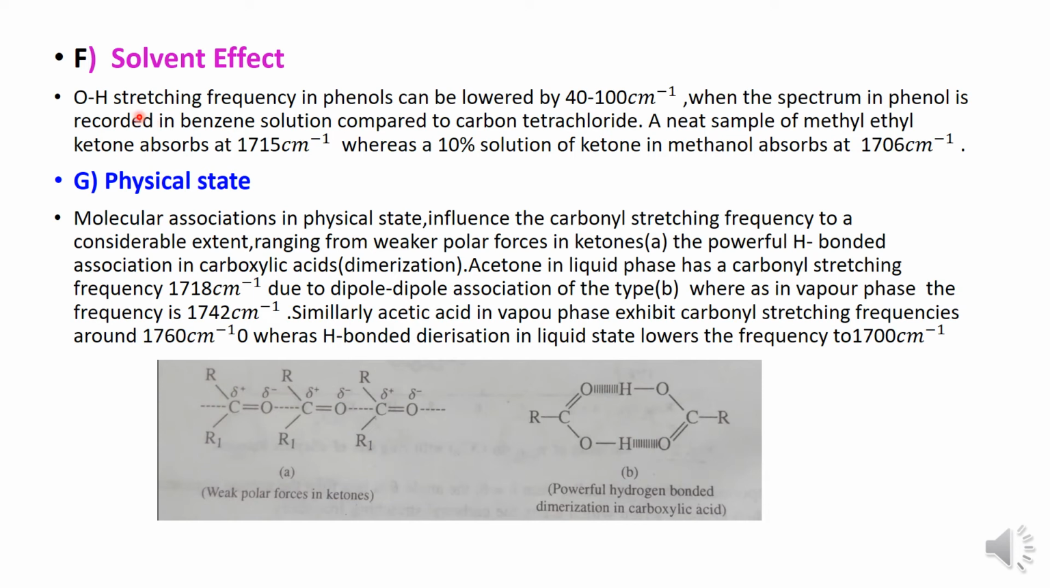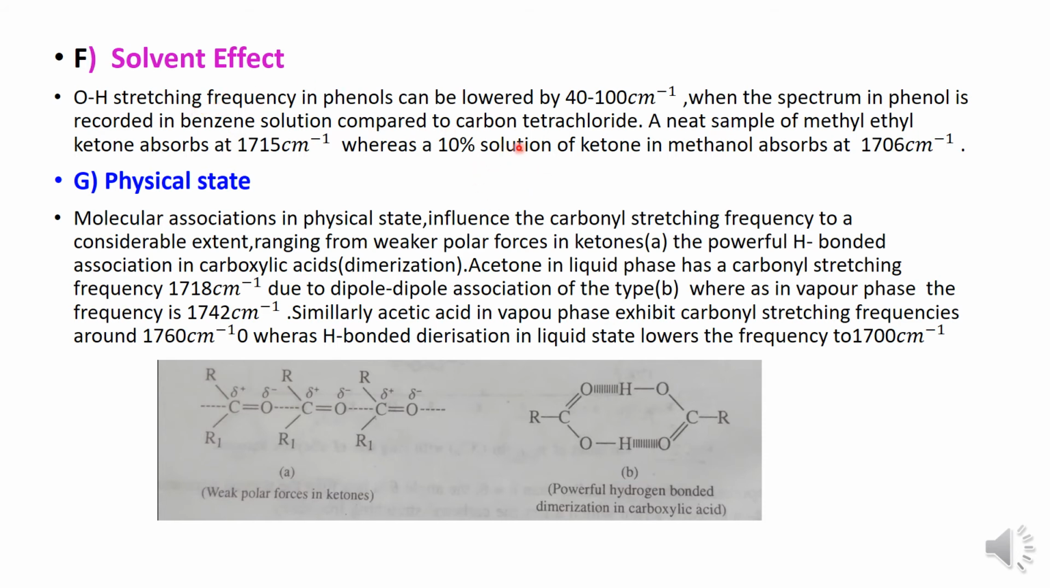The next factor affecting the carbonyl stretching frequency is the solvent effect. Solvent has also an influence on the carbonyl stretching frequency. For example, methyl ethyl ketone absorbs at 1715 per centimeter in the normal case, but a 10% solution of this ketone in methanol absorbs at 1706 due to hydrogen bonding, which decreases the frequency of absorption.